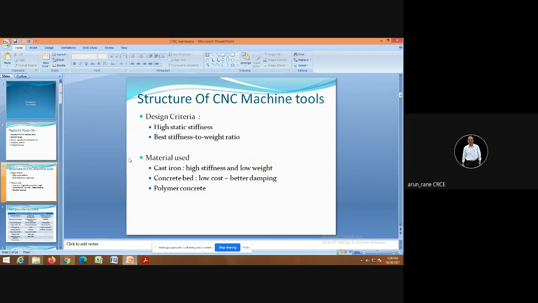What is the requirement of structure for your CNC machine tools? It should be stiff.